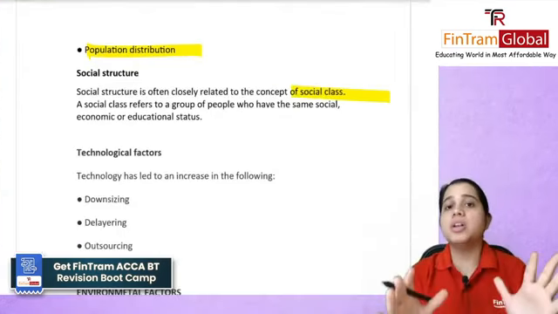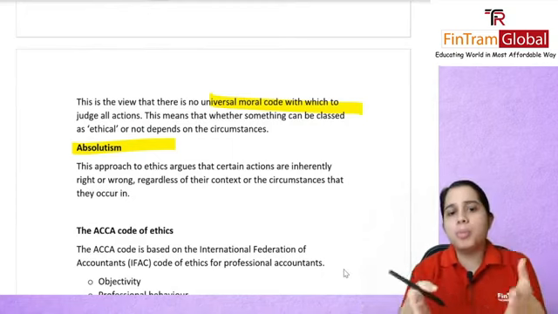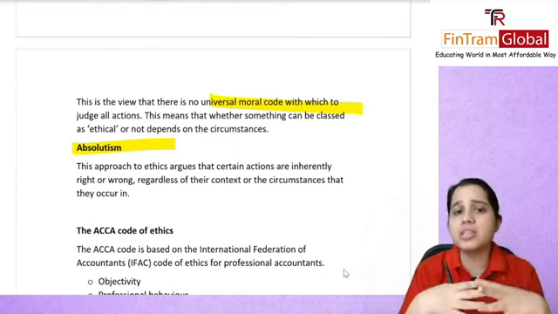I had discussed, if you remember, an example wherein I said that if an organization is opening a new factory, they'll consider all the stakeholders, the people around there, their own employees, everyone, and they'll see how they can cater to the needs of everyone. So that is a pluralist approach. There was relativism, that they said there's no universal moral code which can lead to those actions, and you will act depending on the situation.